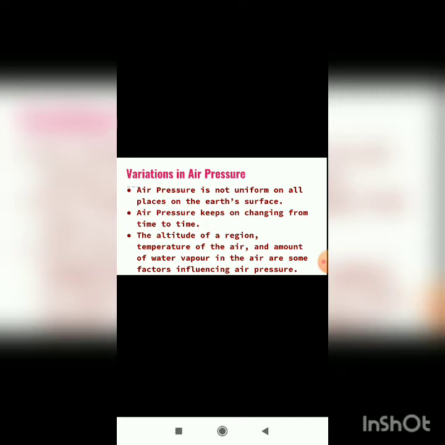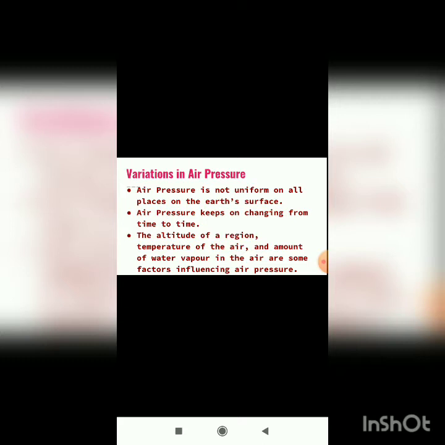Air pressure keeps on changing from time to time. What keeps on changing? Air pressure. The altitude of a region, temperature of the air and amount of water vapor in the air are some factors influencing air pressure.